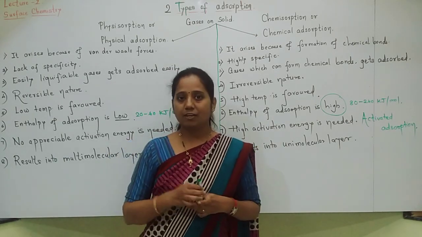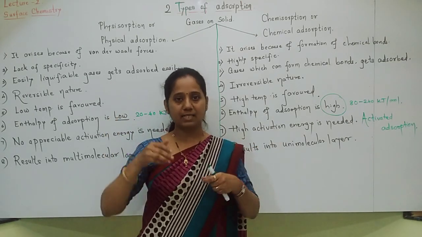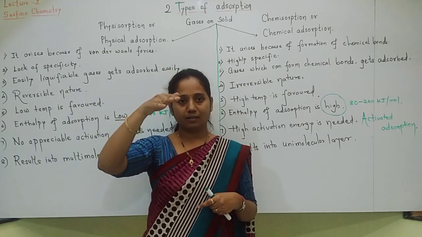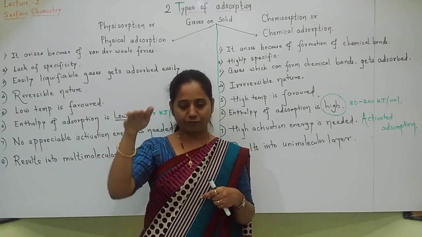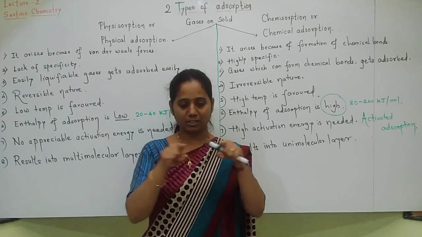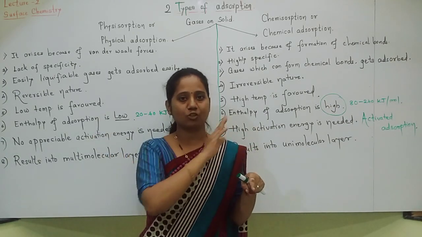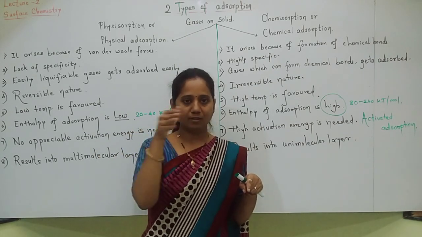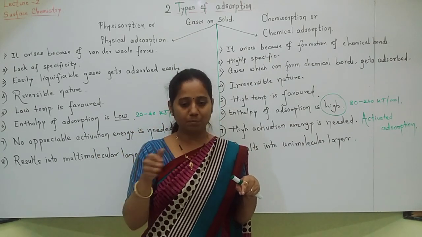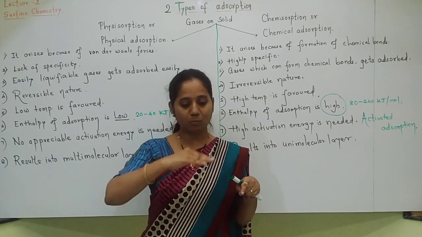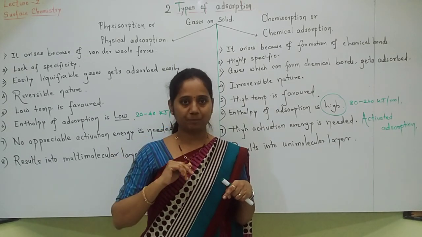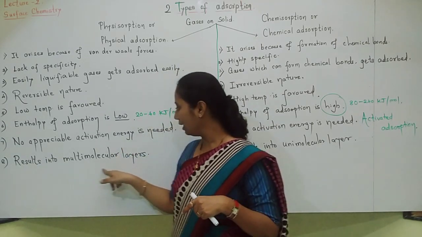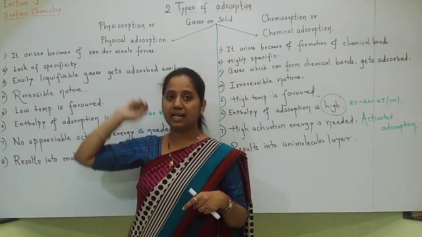Last point, physical adsorption. We have seen that van der Waals force of attraction is there, so the first layer got adsorbed. Imagine that on the metal, the first layer got adsorbed. If pressure is applied again, more gas gets adsorbed, forming more and more layers one above the other. So multimolecular layers are formed in physical adsorption.